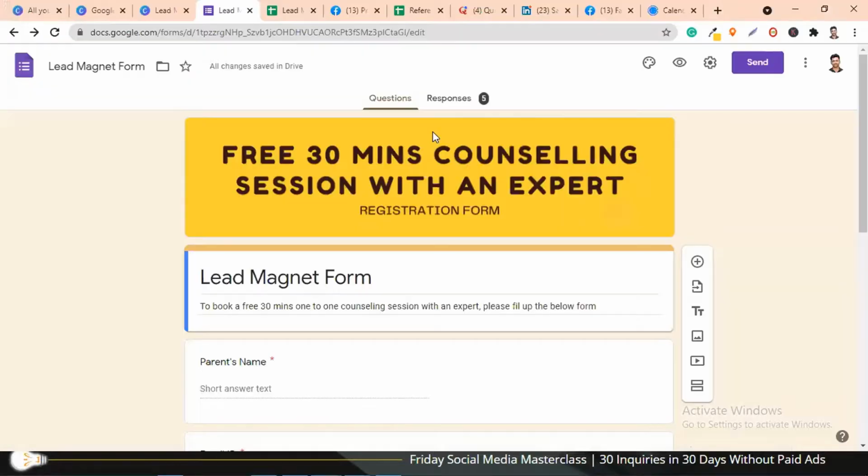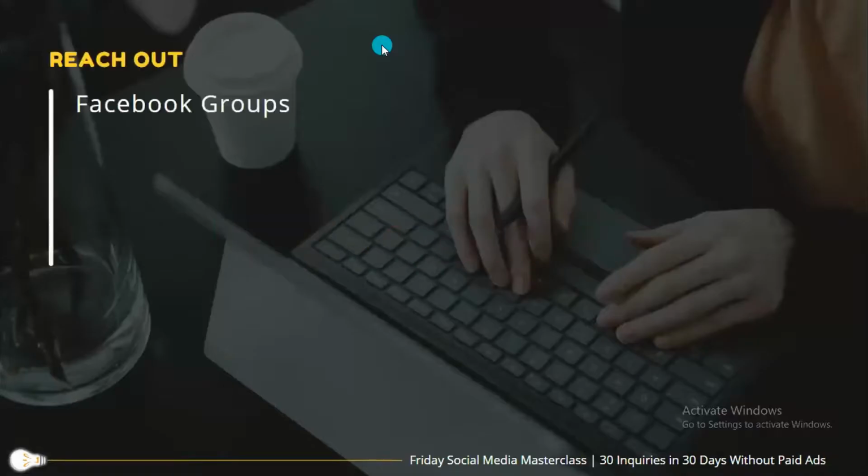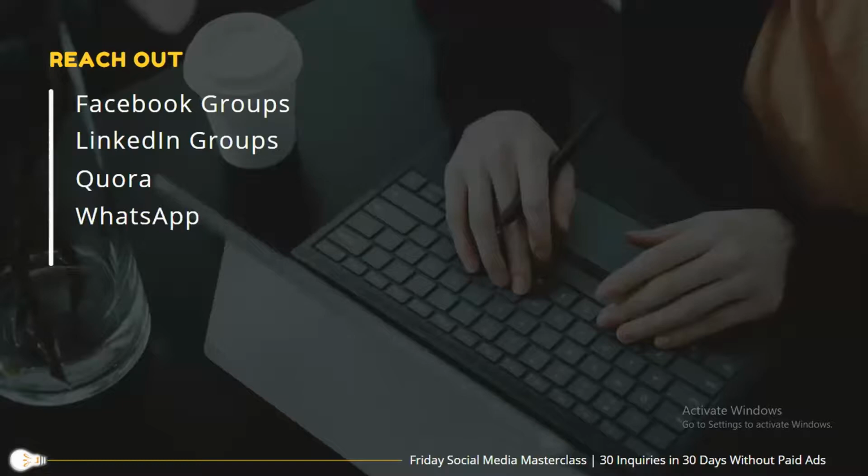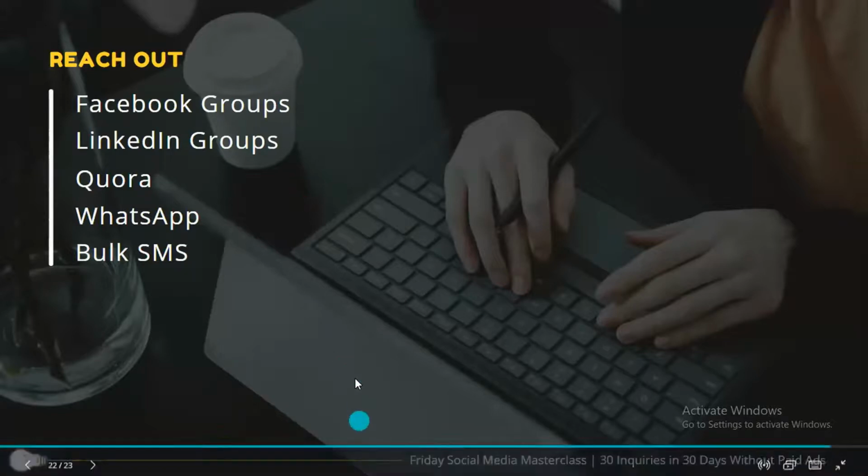Now the very first thing that I'm going to show you is how you can reach out to a number of prospective parents in your area without any paid ads. This is the most interesting part. Here I'm going to show you four platforms. One is Facebook groups, one is LinkedIn groups, third one is Quora, fourth is WhatsApp, and then bulk SMS. Bulk SMS is up to you. If you have a subscription, you can always use it. But the first four, Facebook groups, LinkedIn groups, Quora, and WhatsApp, are the most useful ones.